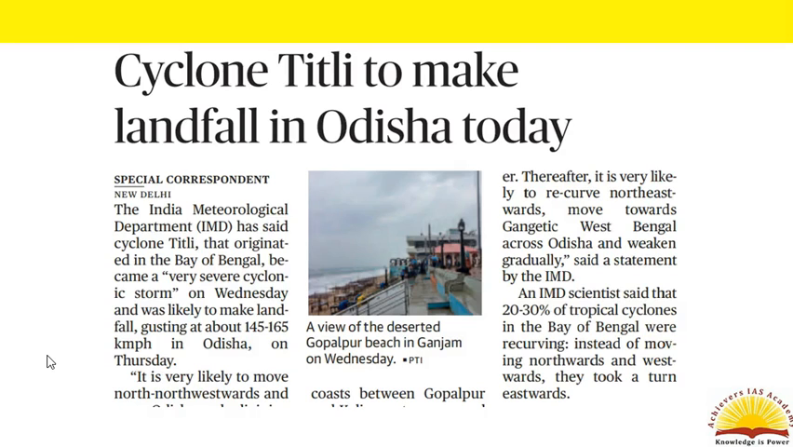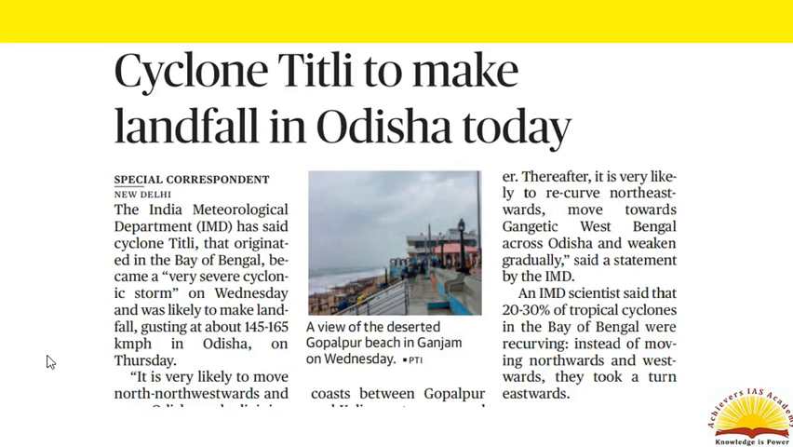The Indian Meteorological Department has said that 20 to 30% of the tropical cyclones in the Bay of Bengal were recurving instead of moving northwards and westwards, which is worrisome because these recurved cyclones are more severe and cause more damage due to the fact that the eastern coast is a heavily populated area.